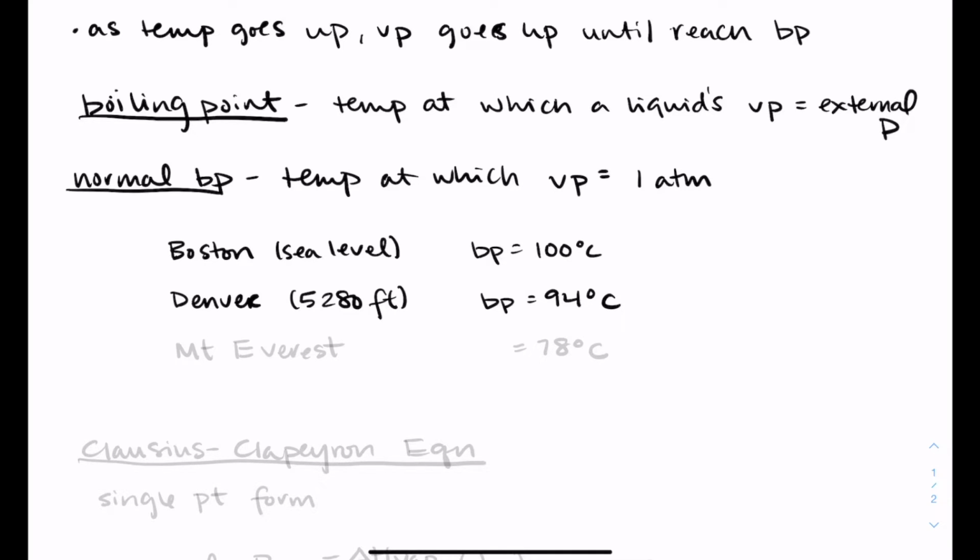If you're in Denver, which is 5,280 feet, the external pressure is lower. So the boiling point is 94 degrees Celsius in Denver. If you're on Mount Everest, the external pressure is so low that the boiling point of water is 78 degrees Celsius. So, a direct relationship between external pressure and the boiling point.